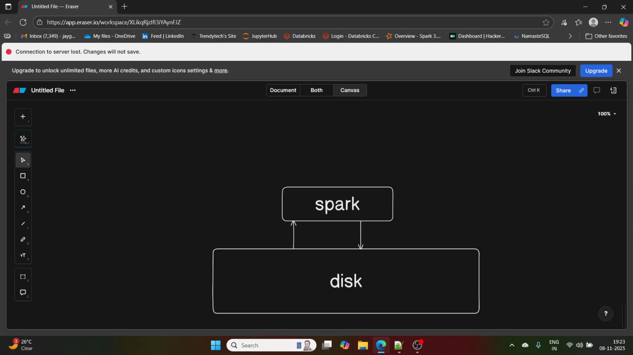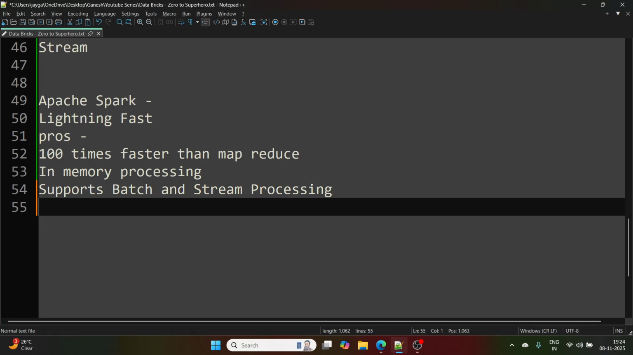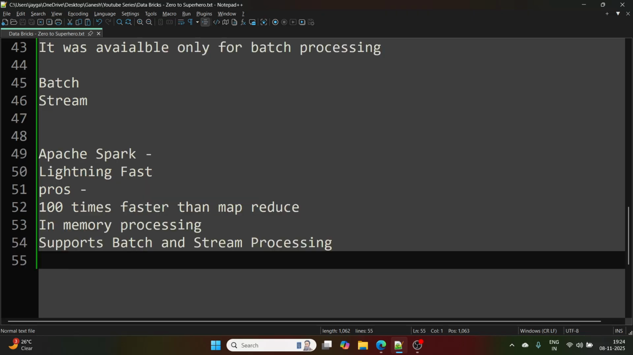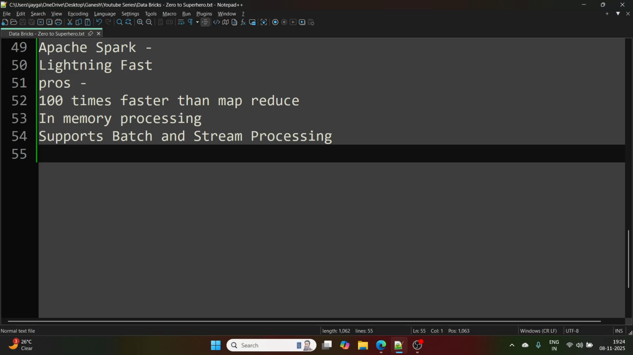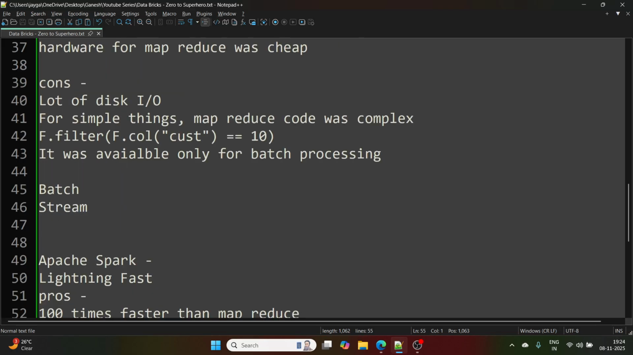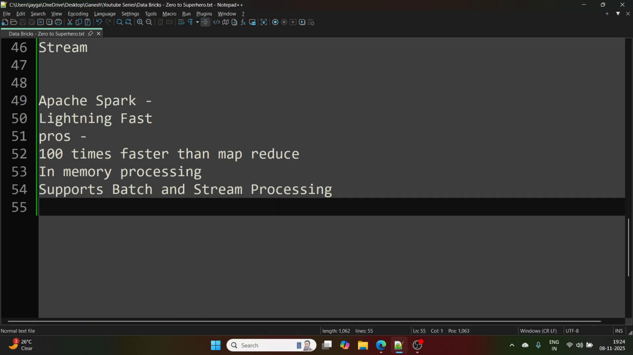Data is staying in RAM and speeding up the tasks, right? That was the revolution here. And next thing was Spark supports both batch and stream processing. MapReduce used to support only batch processing, right? Only batch data. Now, MapReduce code you used to write only in Java, right?